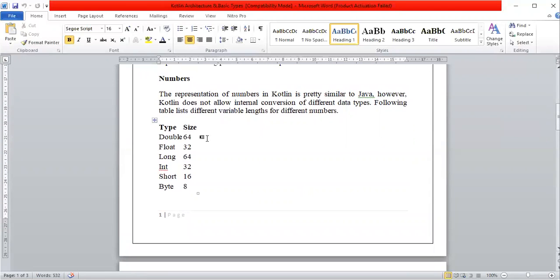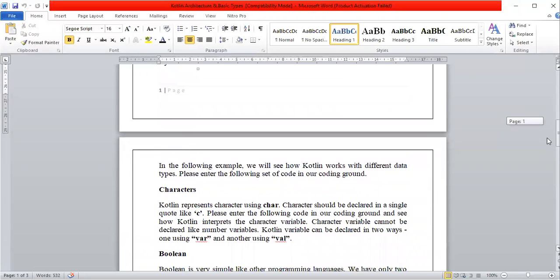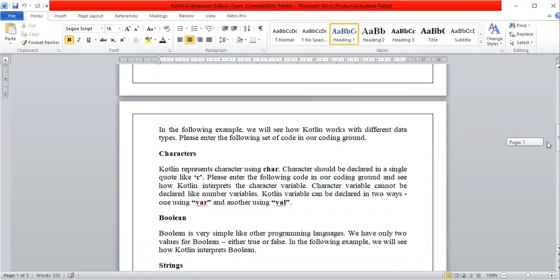So we convert these 64 bits, so definitely 8 bytes. This is 4 bytes, then 8 bytes, 4 bytes, 2 bytes, and this one is 8 bits, which is 1 byte. So this is numbers. In the following examples, we see that Kotlin works with different data types.